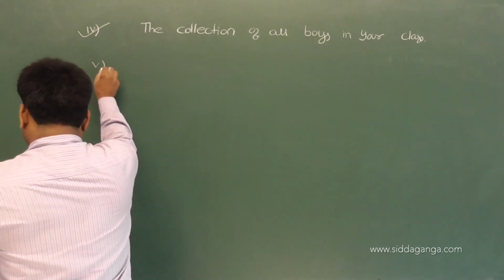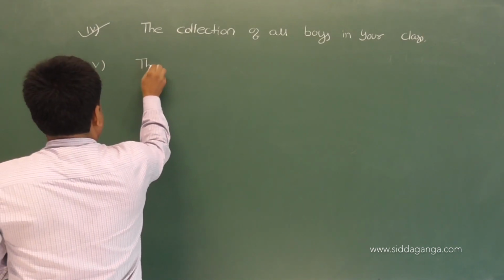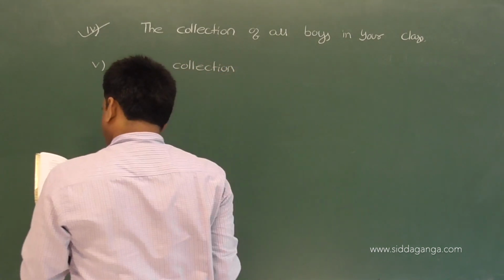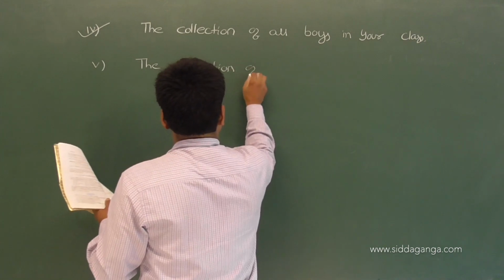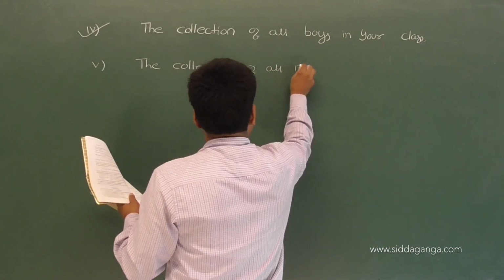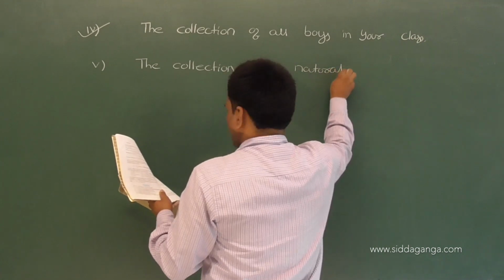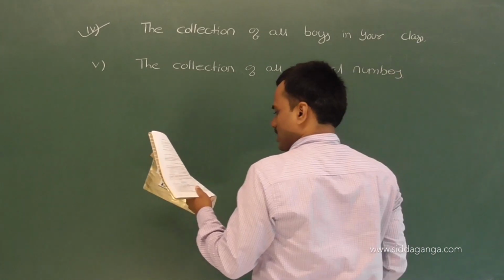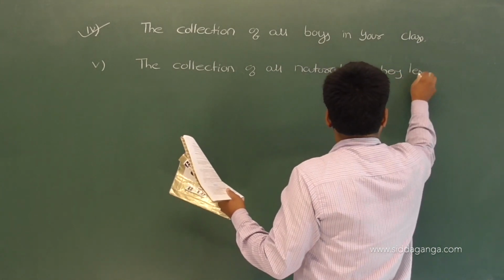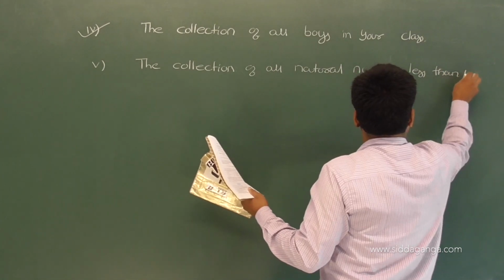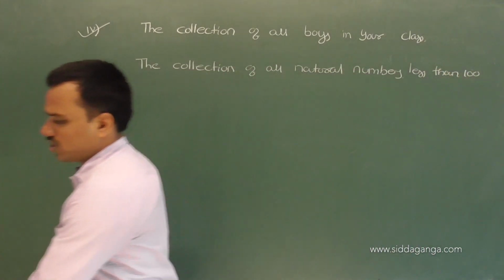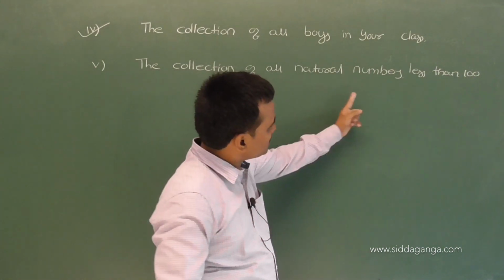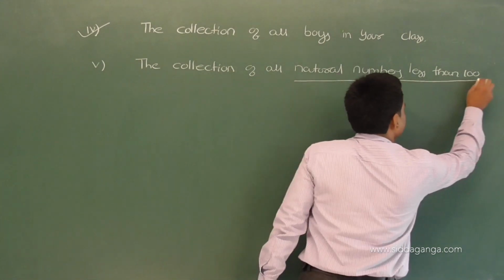Fifth question. The collection of all natural numbers less than 100.